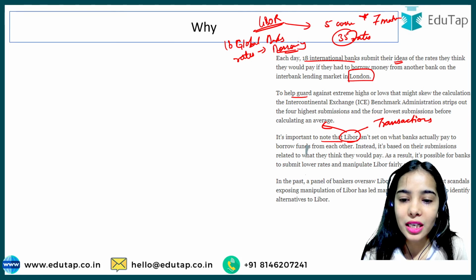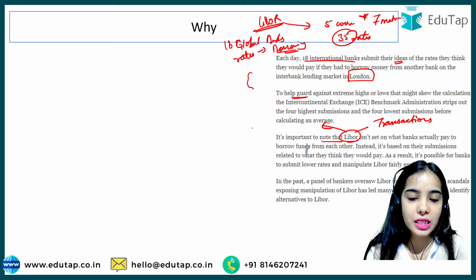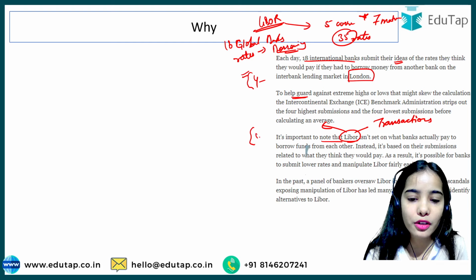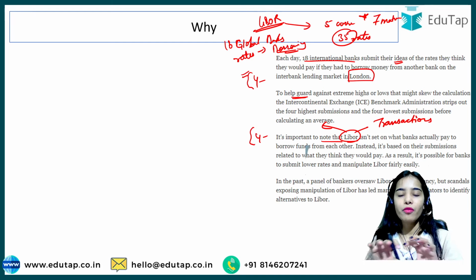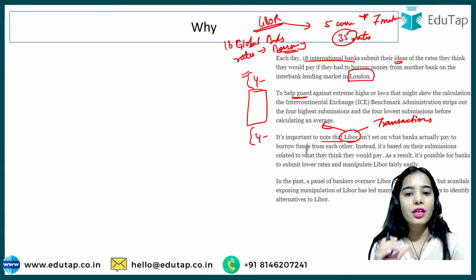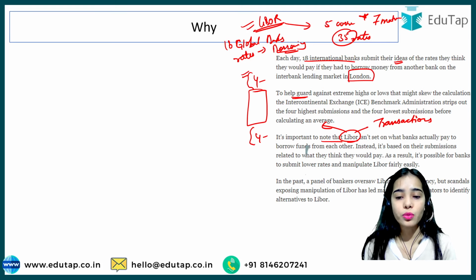To help guard against this, since some global banks can give extreme percentages, the 4 highest and the 4 lowest percentages were stripped out, and then the average was calculated from the middle values, and that is how the 35 rates were decided.